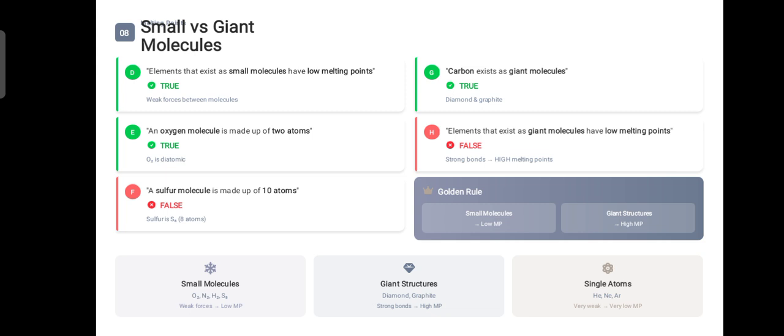They have very strong bonds and they have high melting points. While smaller molecules are the diatomic molecules or the polyatomic molecules. One of them is sulfur, that is S8, and diatomic molecules we have read are O2, H2 and N2.